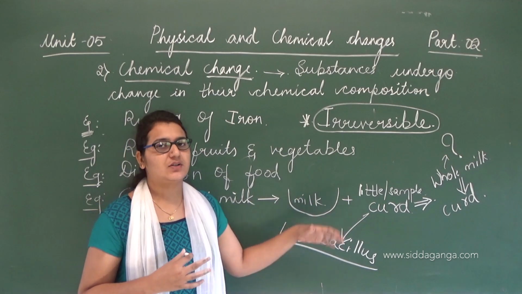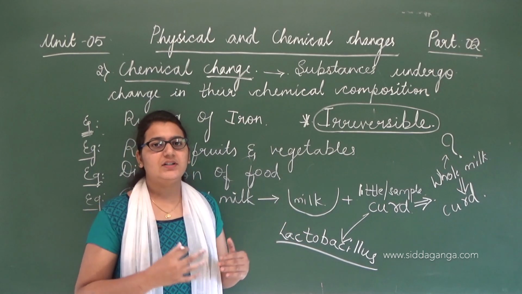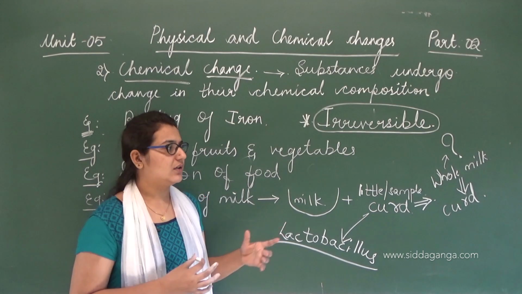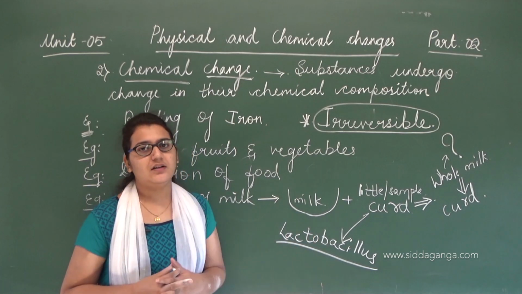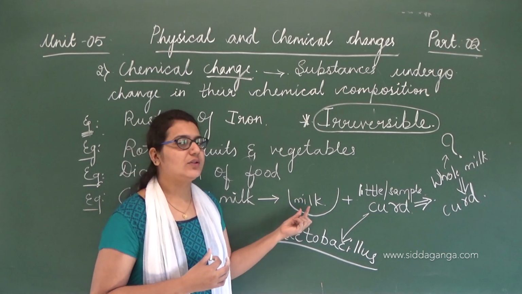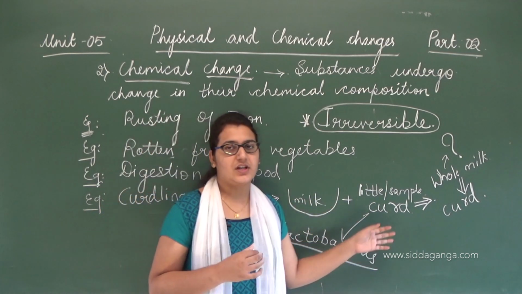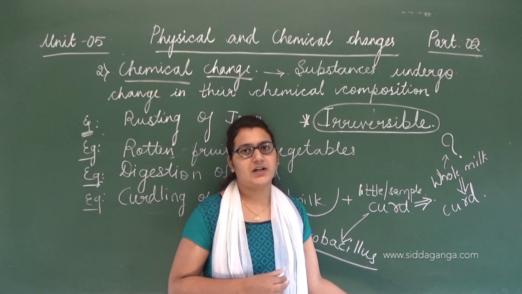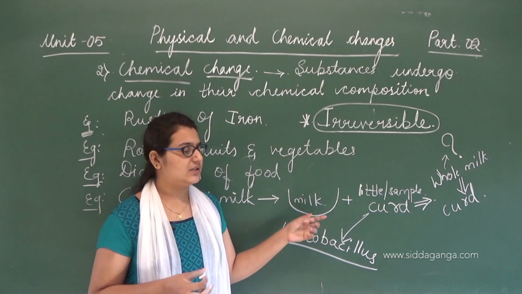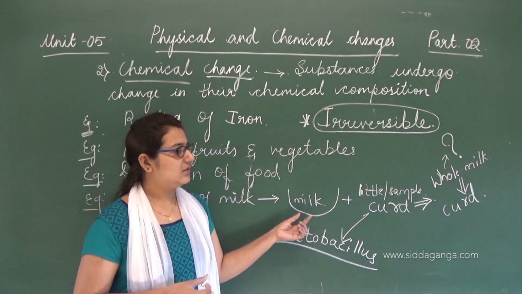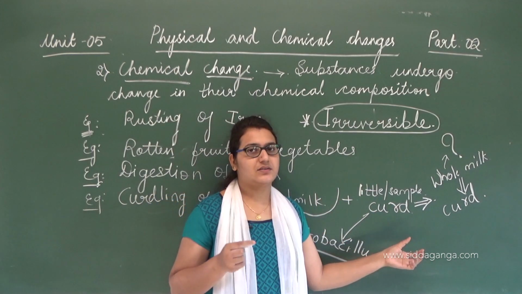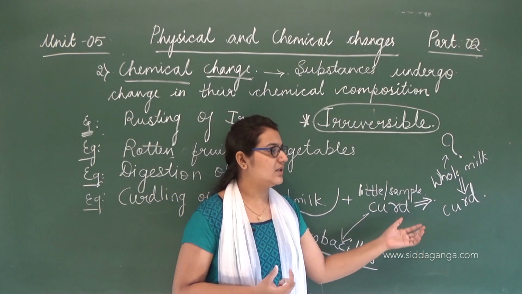This bacteria makes the milk coagulate, that is, it makes the proteins of the milk form the lumpy structure of the curd, and due to the presence of bacteria, the milk turns into curd. Hence the protein structure of the milk is changed so that the curd is formed. There is a chemical change, and you can also see a physical property change, right? Here the milk is liquid and there is a slight lumpiness in the curd.